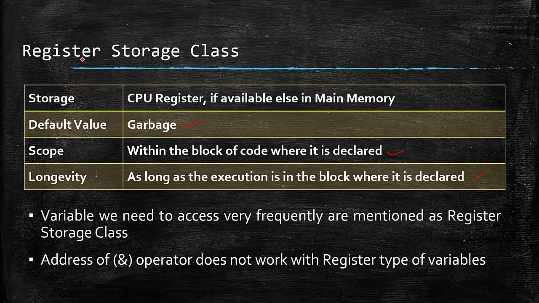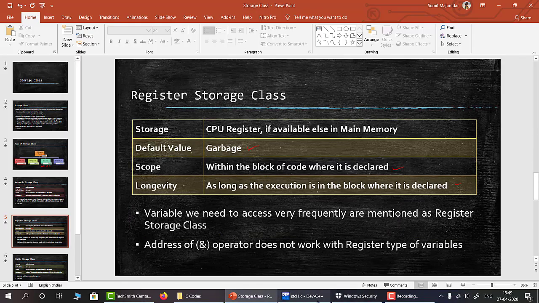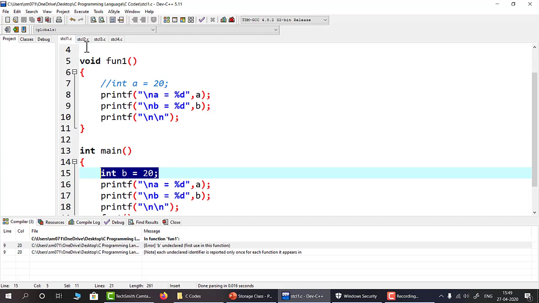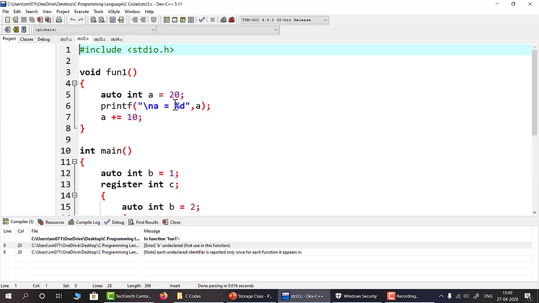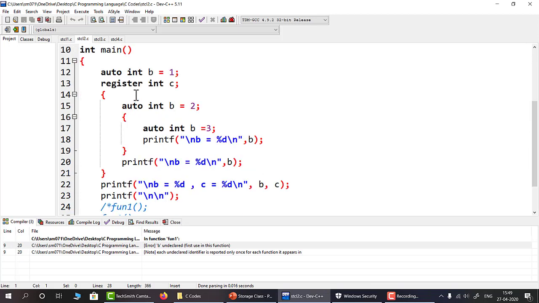Let us see the properties of the automatic storage class and the register storage class. So here you can see that b is an integer variable, and we have declared that it is of automatic storage class. If we do not declare it as automatic, by default it will be automatic.